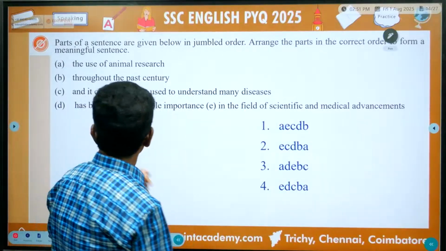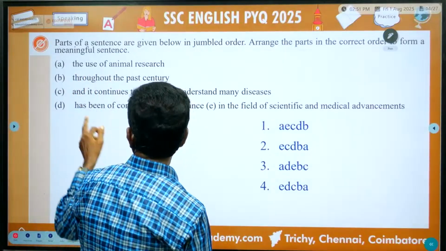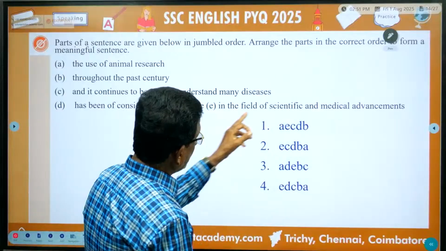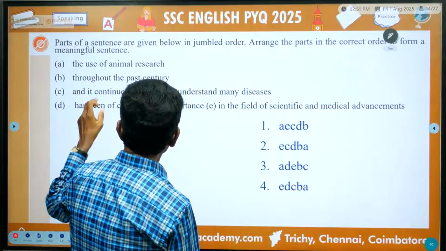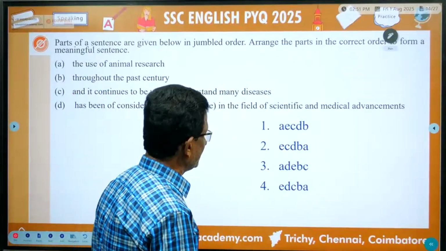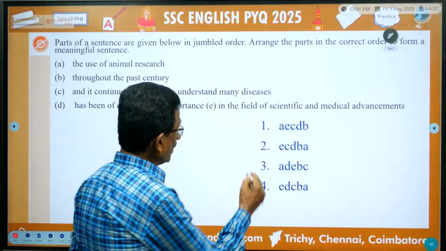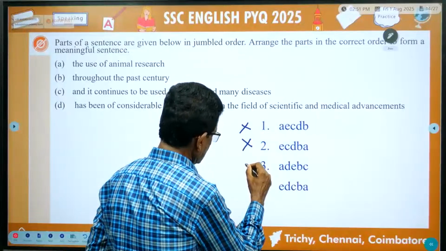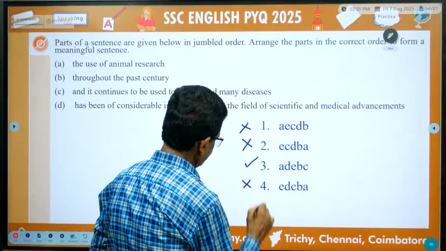It should be: the use of animal research has been of considerable importance in the field of scientific and medical advancement throughout the past century, and it continues to be used to understand many diseases. The sentences should be in this order. So this is wrong. This is also wrong. This is right. And this is also wrong.